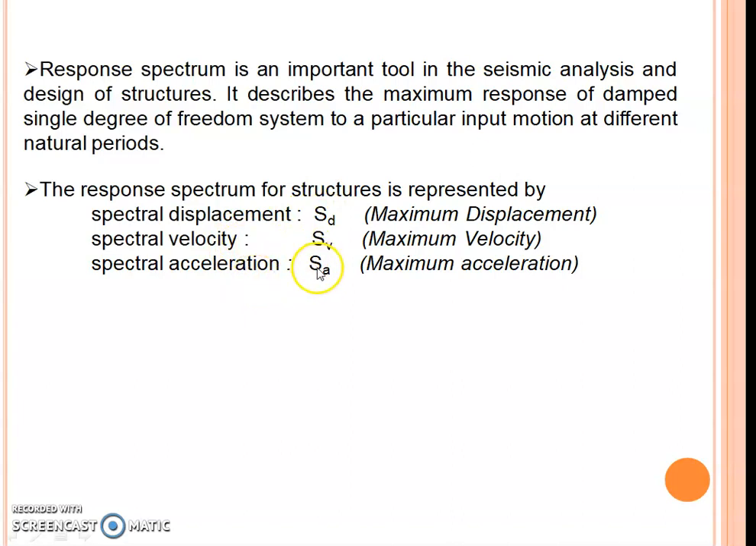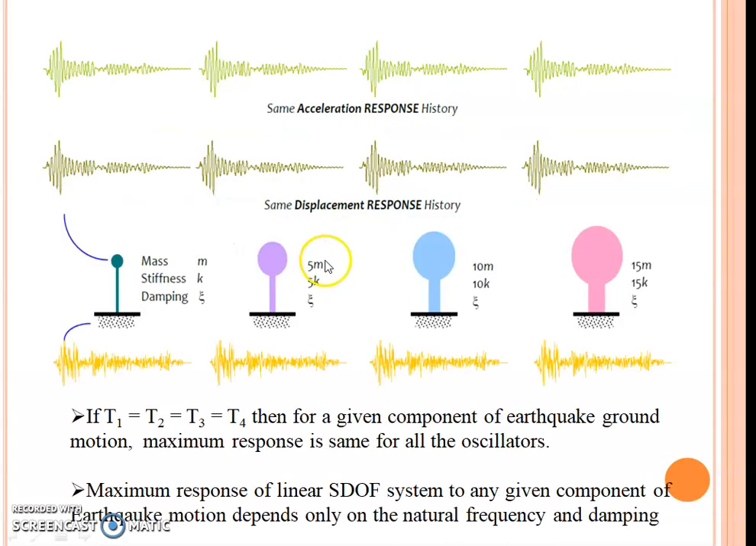Now, coming to the concept of response spectrum, I have four buildings, or structures: structure number one, two, three and four, idealized as SDOF, single degree of freedom systems. Structure one has mass m and stiffness k, structure two has mass 5m and stiffness 5k, then 10m mass with 10k stiffness, and 15m mass with 15k stiffness, and all have the same damping ratio, zeta.